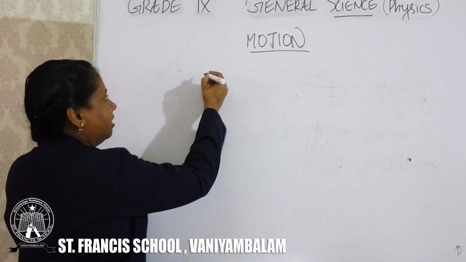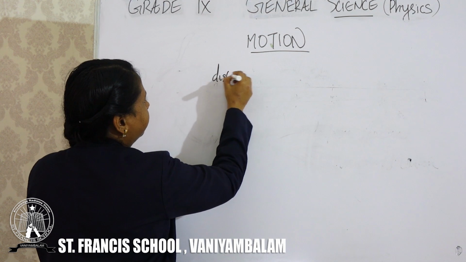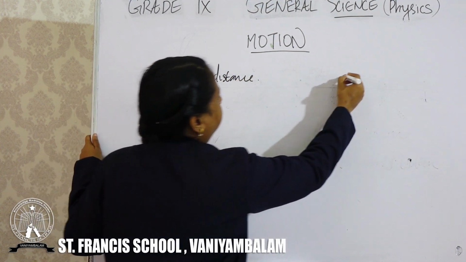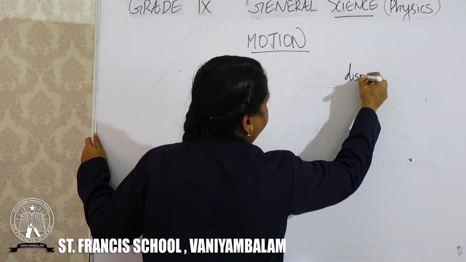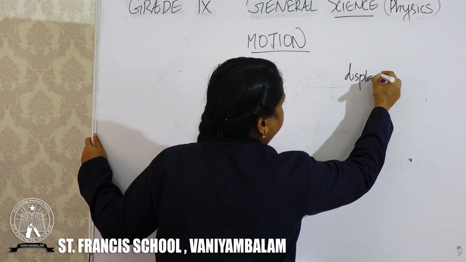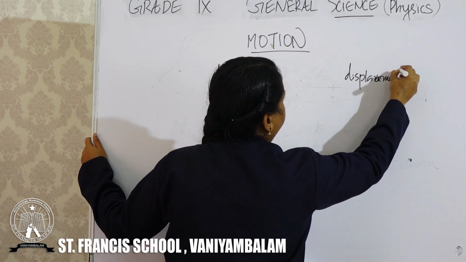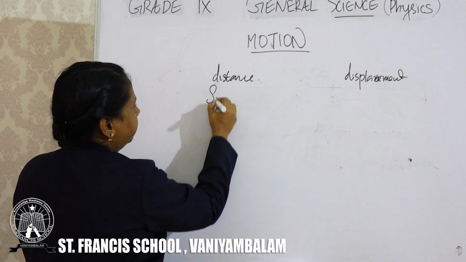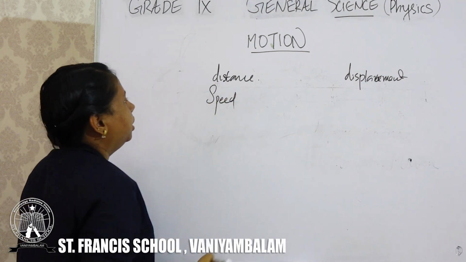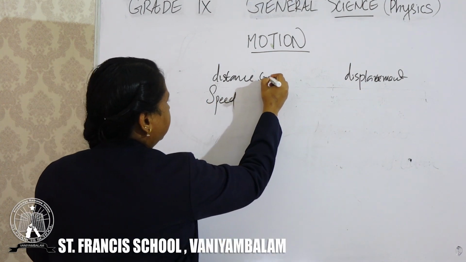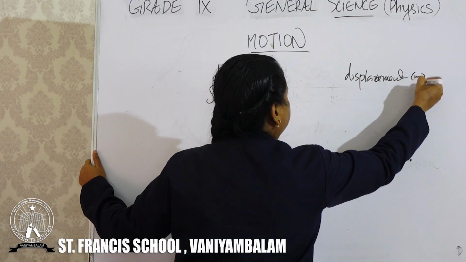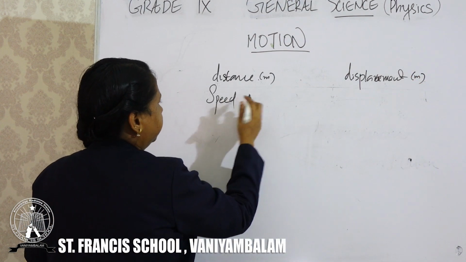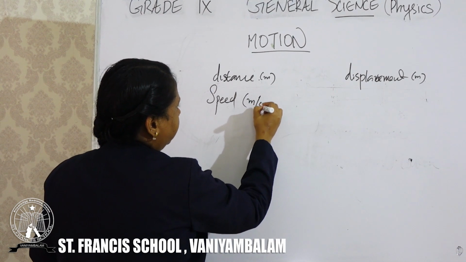So now study distance, displacement, and speed. The unit of distance is meter, the unit of displacement is also meter, and the unit of speed is meter per second.